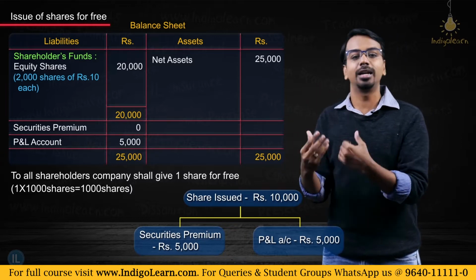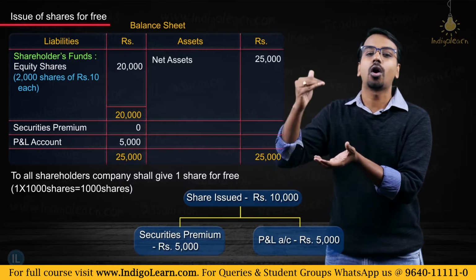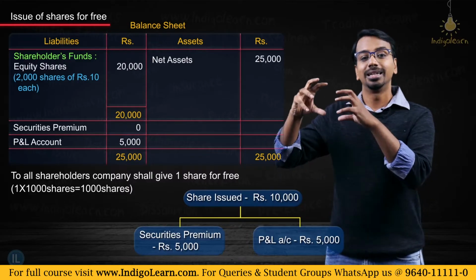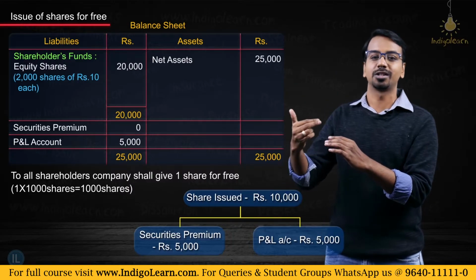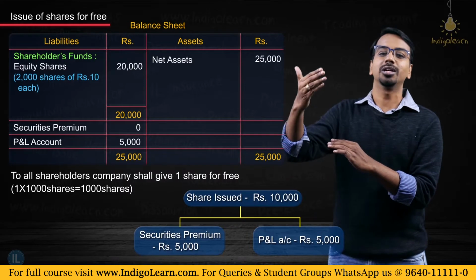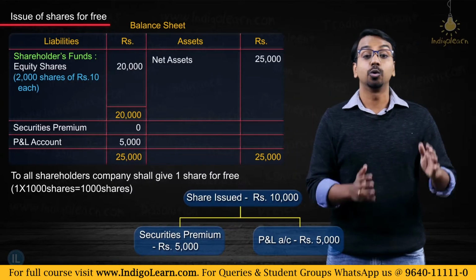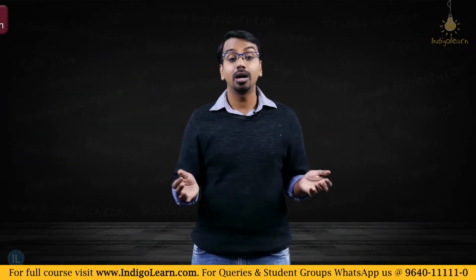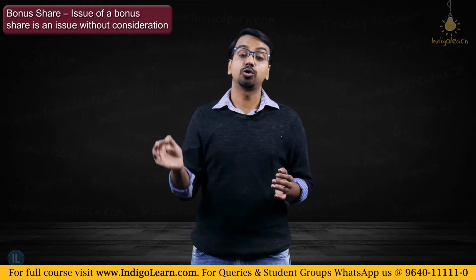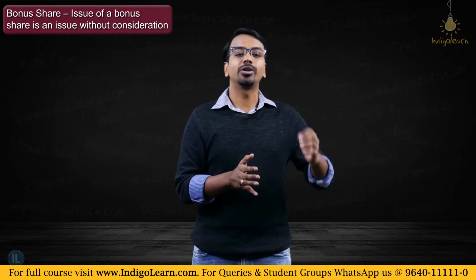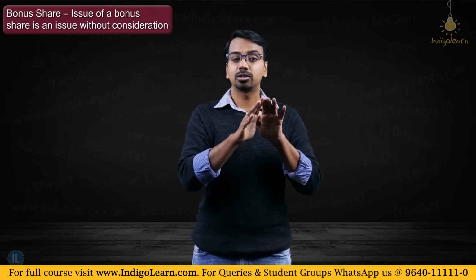The part which already belonged to the shareholders, but was not shown as equity share capital, that part I am removing from reserves and surplus and adding to the share capital. In this way, a company can issue bonus shares. That's why we call a bonus share issue an issue without consideration. The company does not get anything.